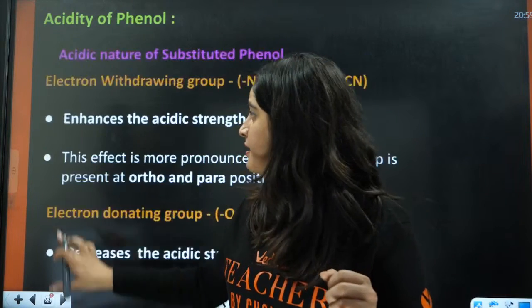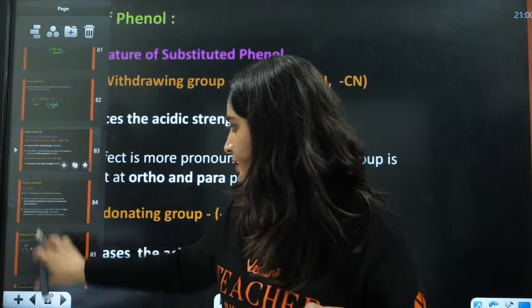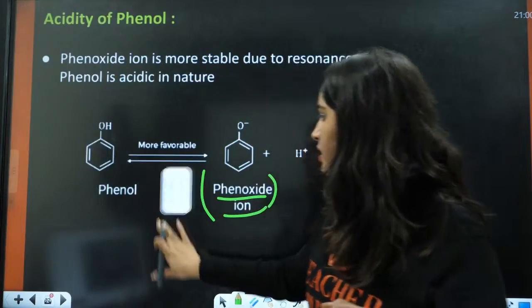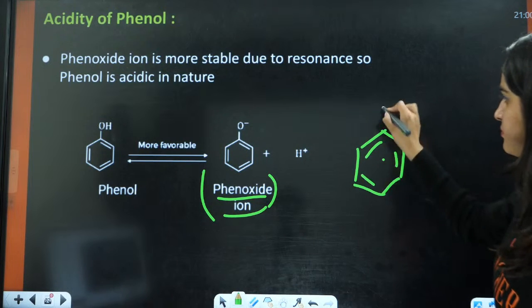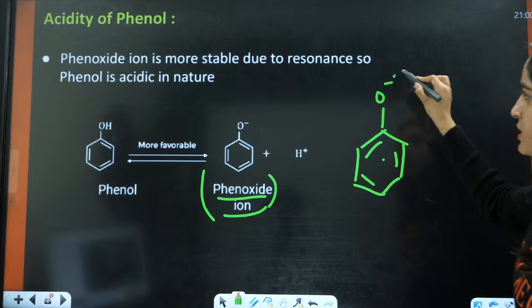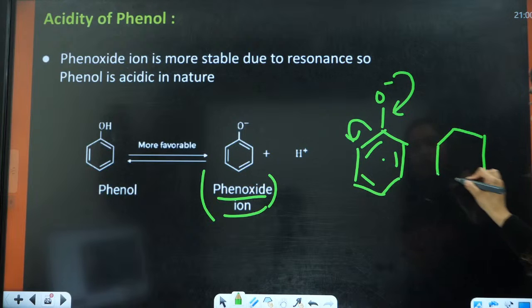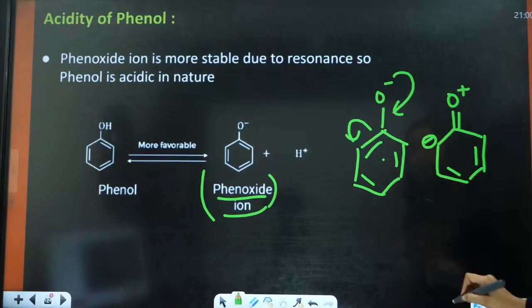Wait, let me see if we have any structures here. No, we don't have any structures here. Don't worry, I'll just tell you the factor why it is stabilized. This electron will jump here. The electrons will be shifted here, and hence this will be negative here, double bond O, this will be positive, double bond, double bond.